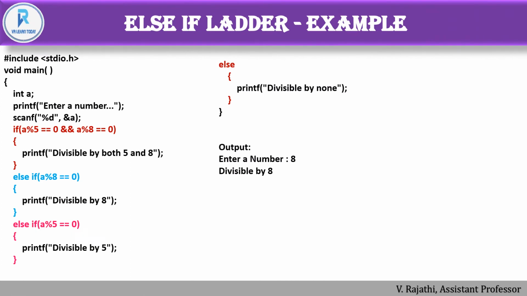So this is the example. Else if ladder. The example has the usual header file and the main function. I'm just getting a value of a from the user, and I'm going to check whether the given value is divisible by 5 or 8. The first condition will be checked: if the given value is divisible by both 5 and 8, that will be printed, or else it will go to the next condition and check another condition. This is the else if ladder. We can check multiple conditions.